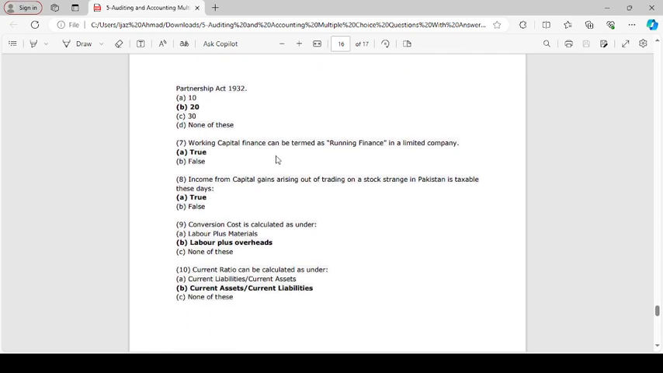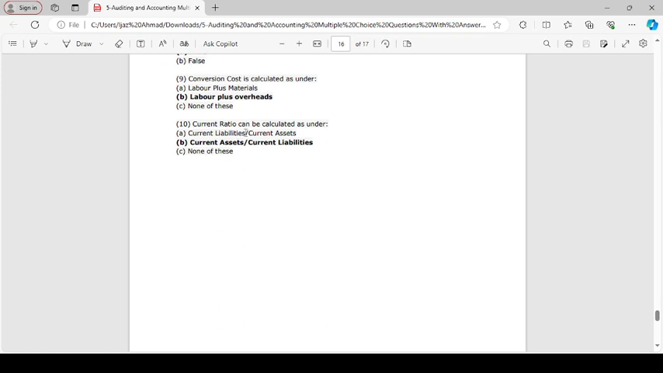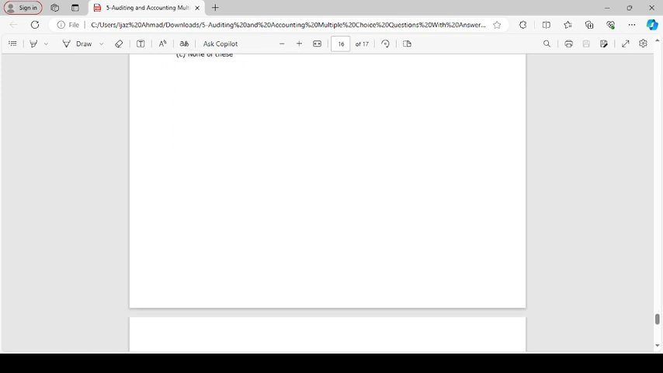20. Working capital finance is termed as running finance. True. Income from capital gain arising from trading on stock exchange in Pakistan is taxable these days. True. Conversion cost is calculated as labor plus overhead. Current ratio is calculated as current asset divided by current liability.